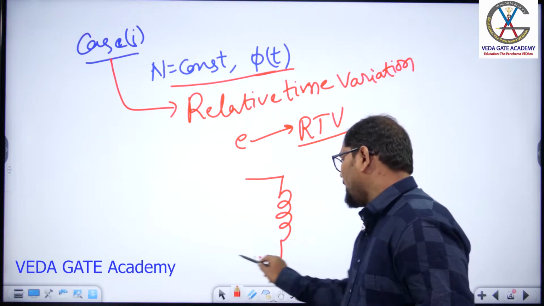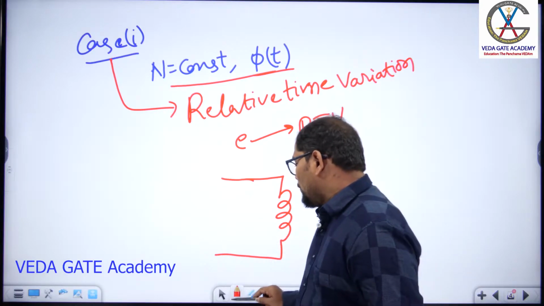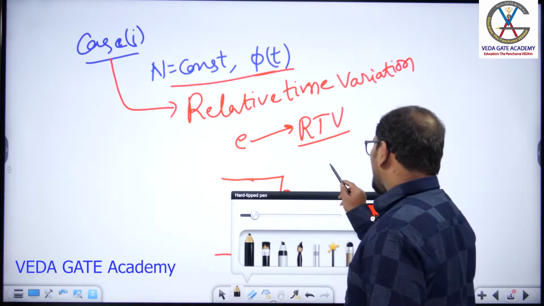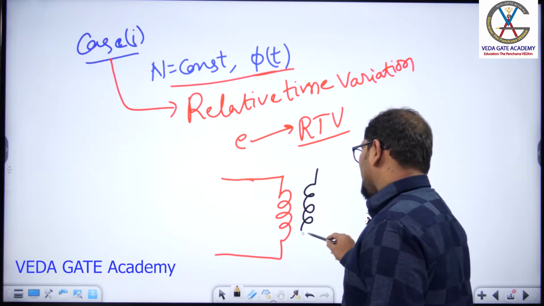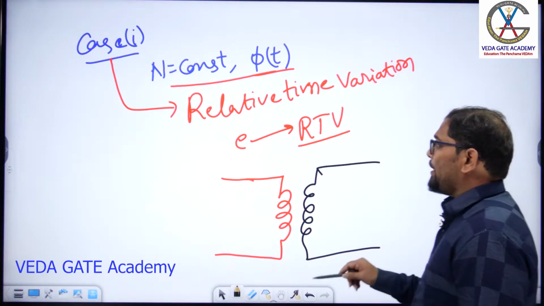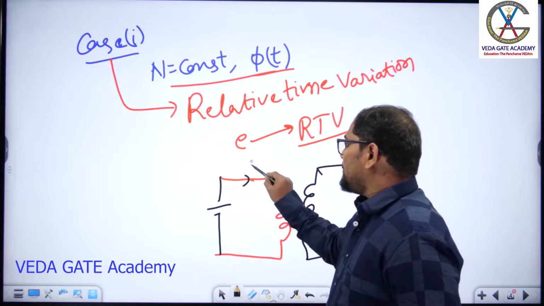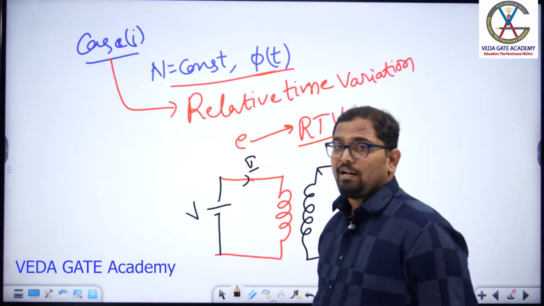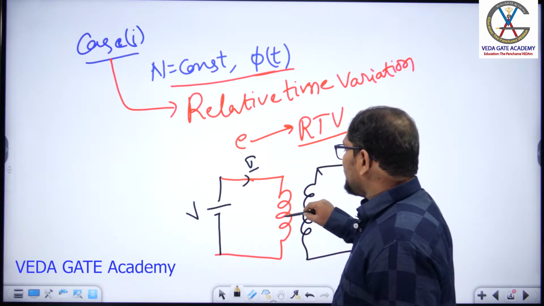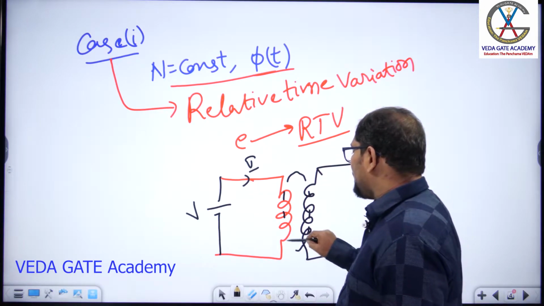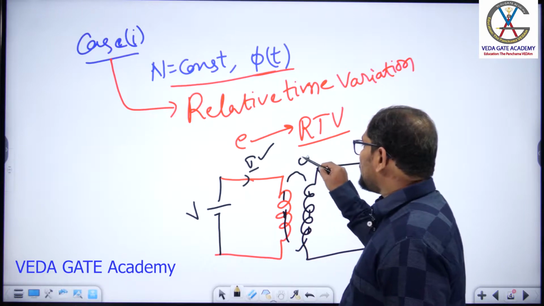This is the coil we have, and I'll connect another coil adjacent to this one like this. If I connect a DC supply to this coil, some DC current will flow through it. Because of this current, some magnetic flux will be produced. So this is the magnetic flux.